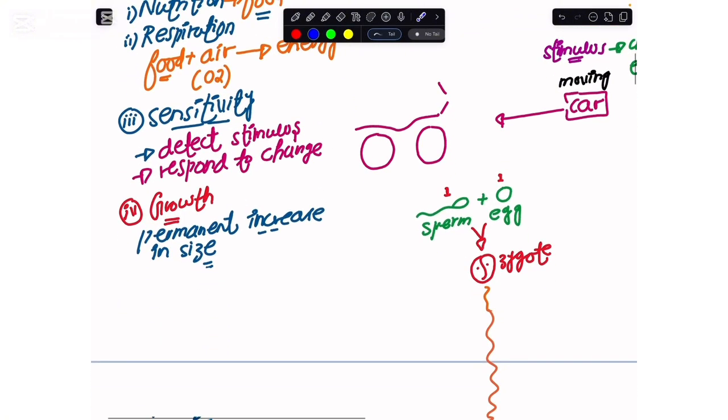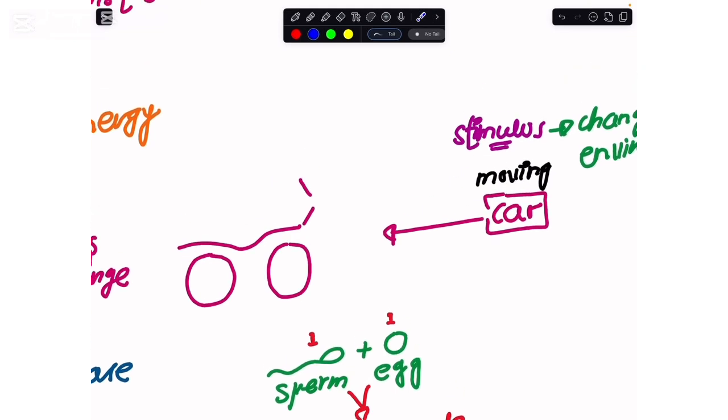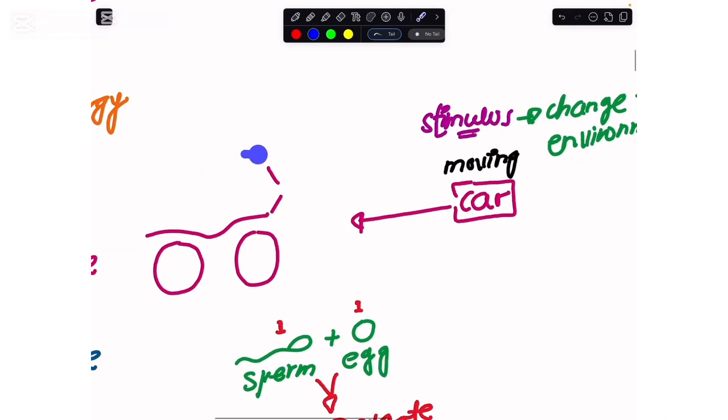Now there comes another thing among the basic characteristics of the living organism, and this is what we refer to as sensitivity. When we are in our external environment, changes tend to happen. Like, you were in a car, you were driving it, or you were sitting at the back seat, and some fast moving car came right in front of you. So you are going to detect it, and then you are going to react to it. You are going to respond to it.